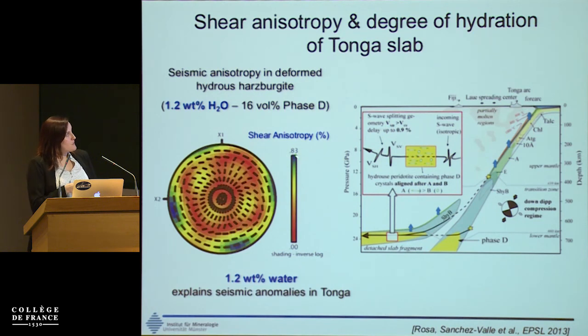This is just a configuration of the slab fragment. If you have a wave probing the slab fragment like that, you will not see an anisotropy, but you will only see the anisotropy if you have a wave crossing this fragment in that direction. So you could explain all the seismic anomalies of the Tonga fragment if you have water in the slab, around 1 weight% of water.